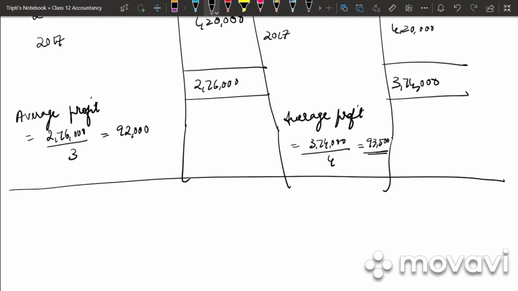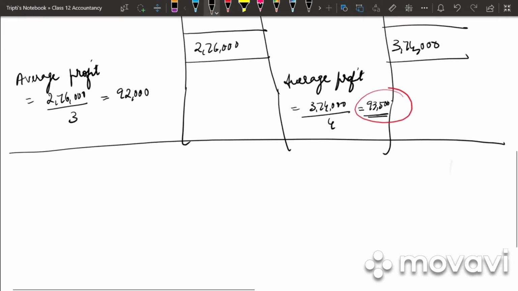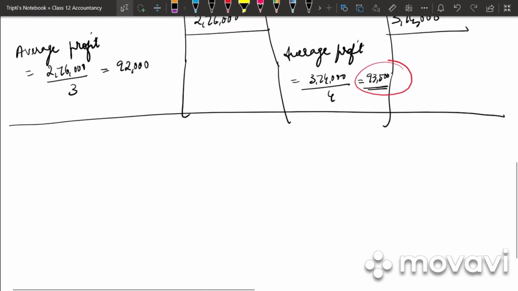So which year's profit is more? 3 years or 4 years? It is of 4 years, that is 93,500. So next line write down: 4 years average profit is higher than 3 years average profit.